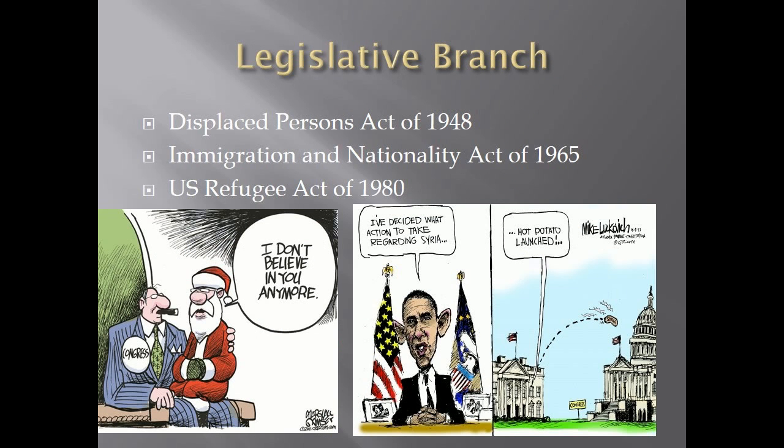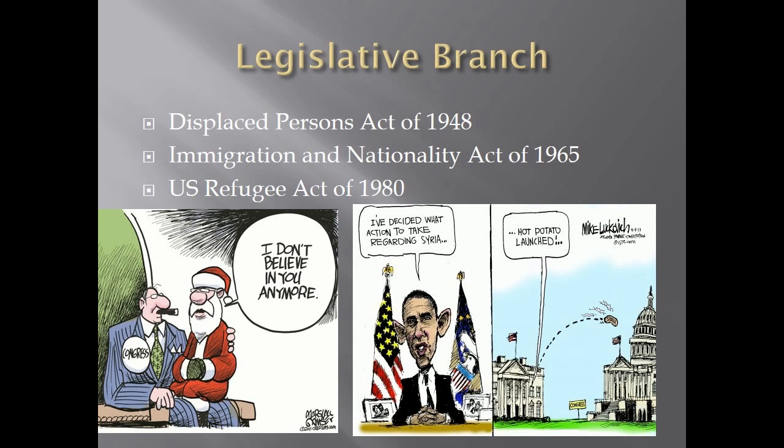Legislative Branch. The Displaced Persons Act of 1948 was signed into law by President Harry Truman. The act aimed to help those fleeing Eastern Europe after World War II. With the passing of this act, the United States was able to grant 400,000 visas above the normal quota, according to the National Holocaust Museum.